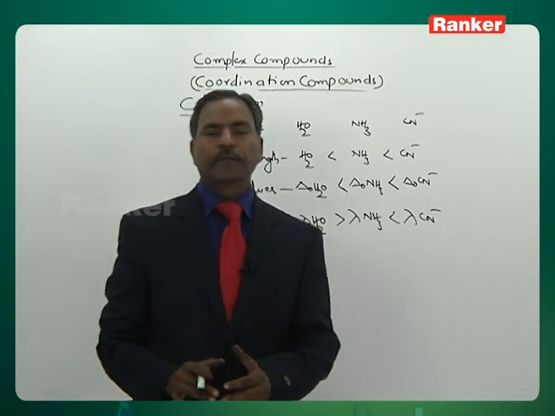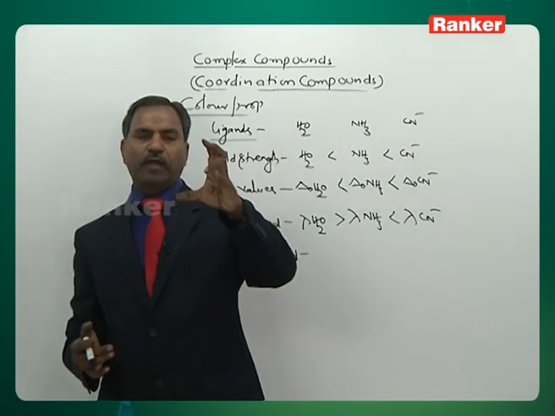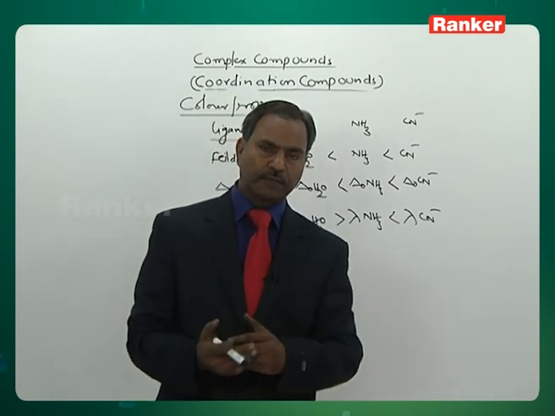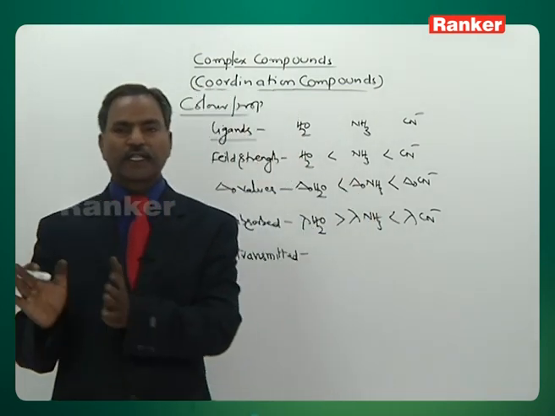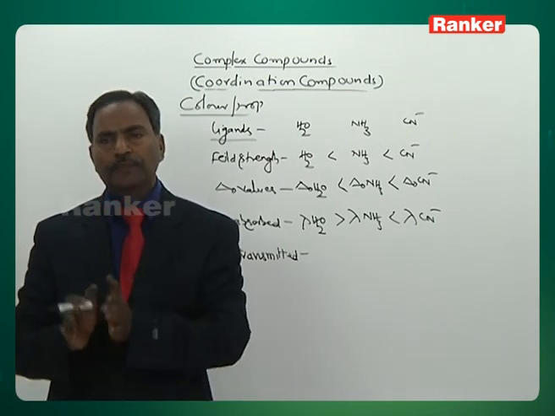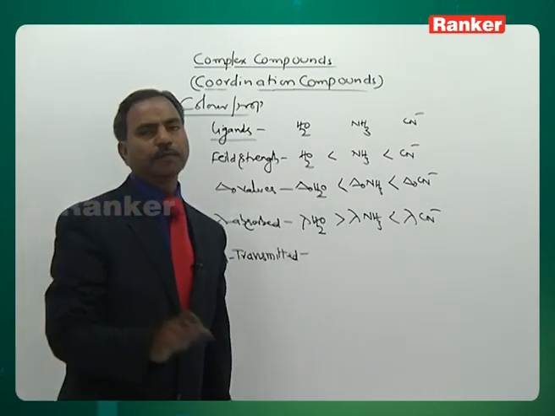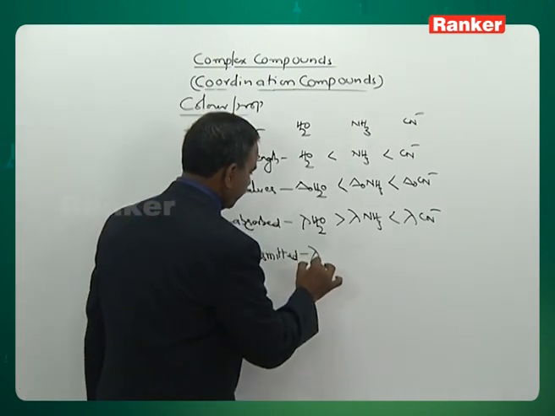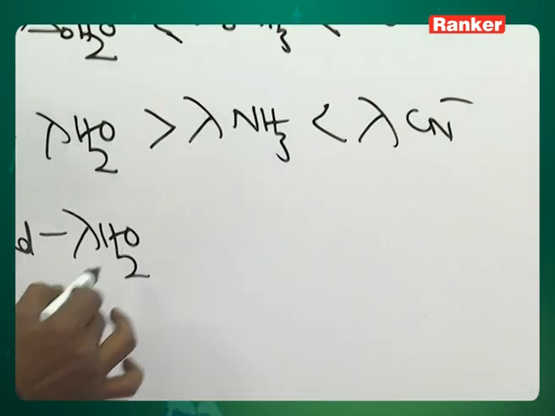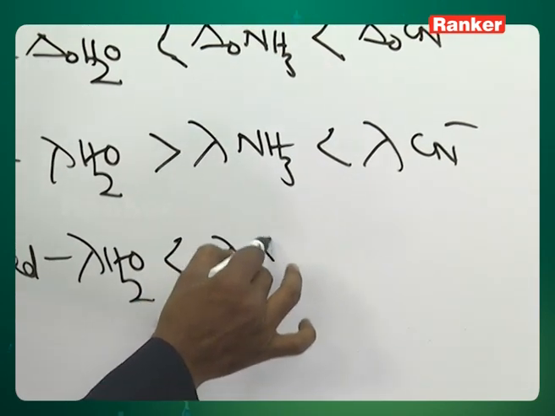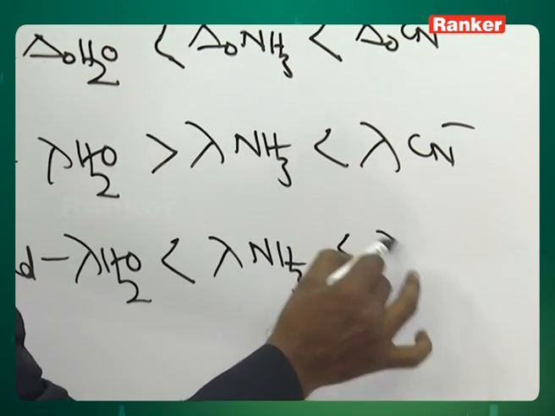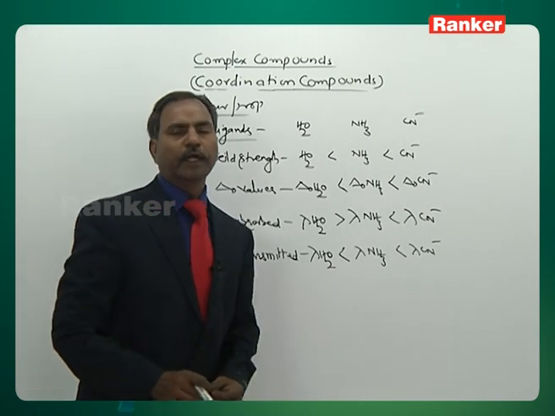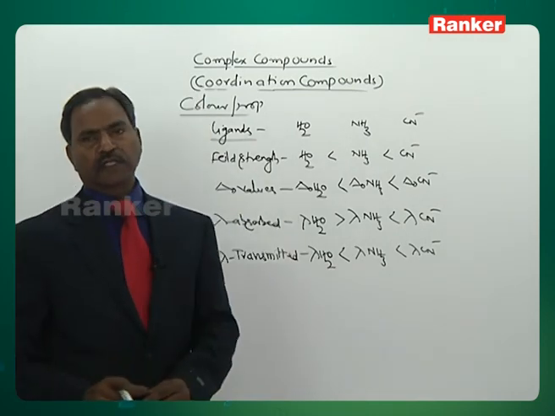It is well known to us, a greater lambda, longer wavelength of light is absorbed, shorter wavelength of light is transmitted, and vice versa. Longer is absorbed, shorter is transmitted. If shorter is absorbed, longer is transmitted. That is the relation between absorbed and transmitted. So, lambda transmitted of H2O is less than lambda of NH3 and lambda of CN minus. This is the order of absorbed and transmitted colors and their wavelengths.